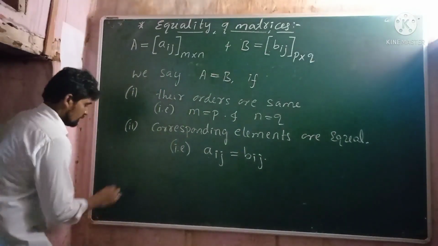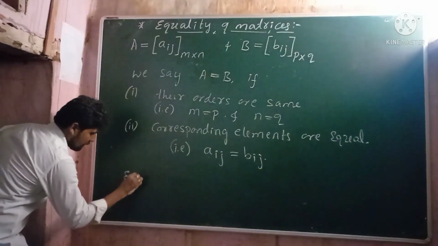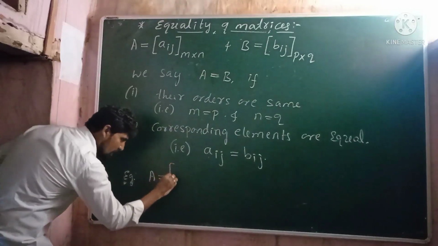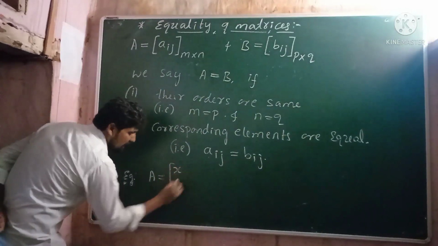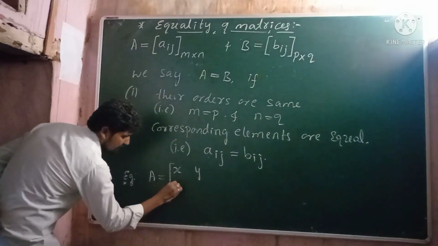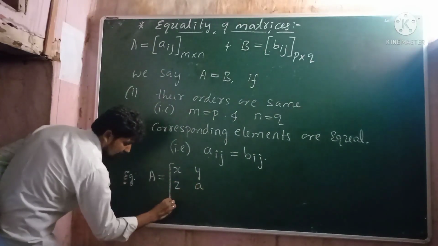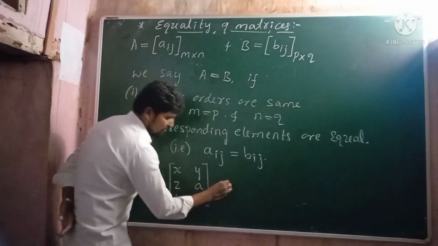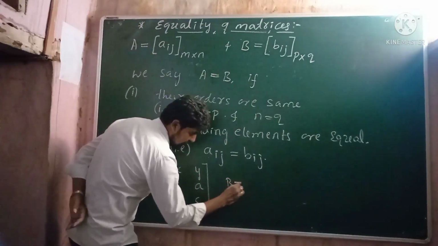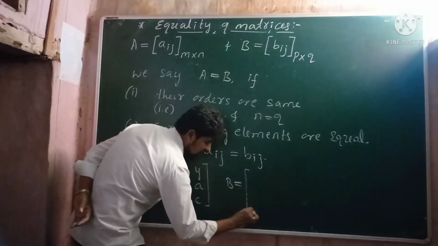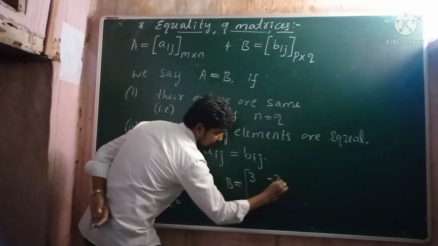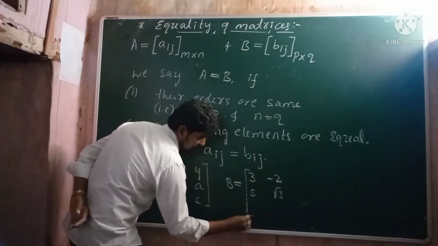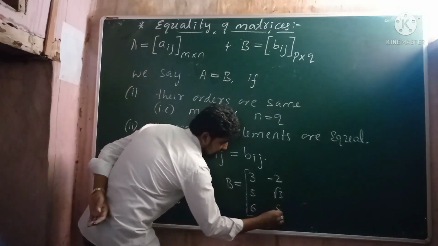Let us consider an example. Let A be one of the matrices and the elements of the matrix A are x, y, z, a, b, c. And B is another matrix and the elements of the matrix B are 3, -2, 5, √3, 6, 5.